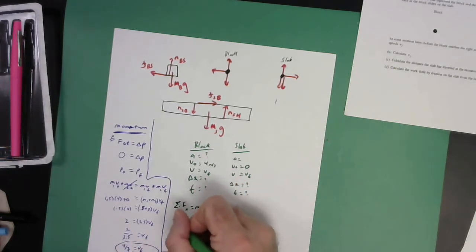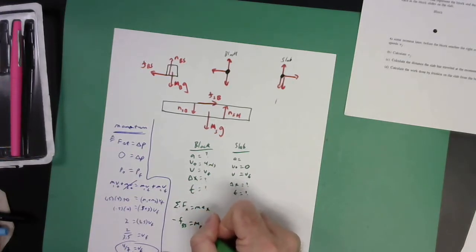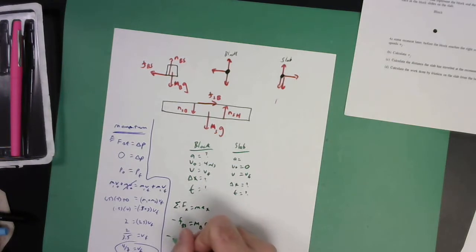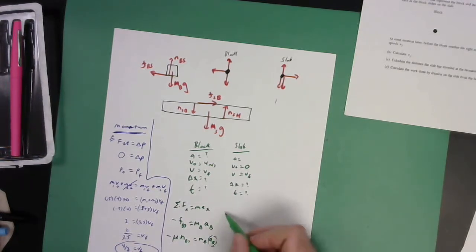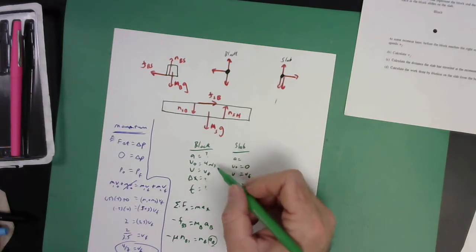And that's just going to be a minus that friction on the block by the slab is the mass of the block times that acceleration of the block. Friction is going to be mu n. This is kinetic friction. We're sliding along. So it's a kinetic mu. This is NBS, MBAB. You say, hey, here's that acceleration I'm going to need for plugging into here, right?